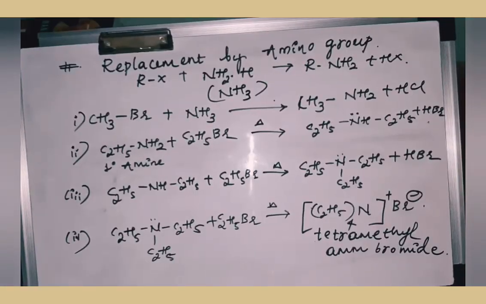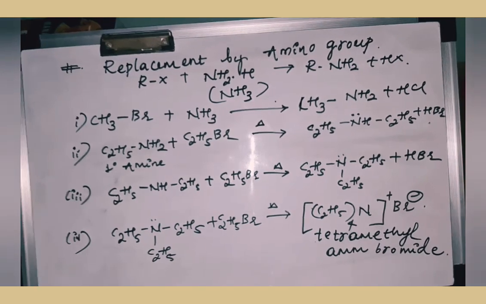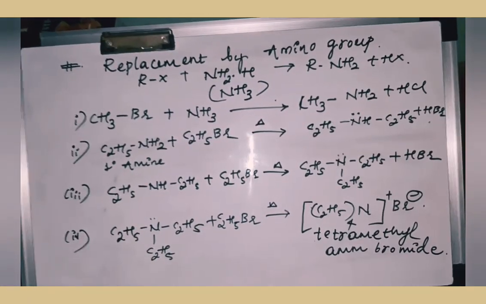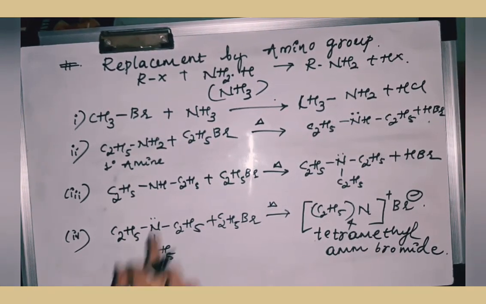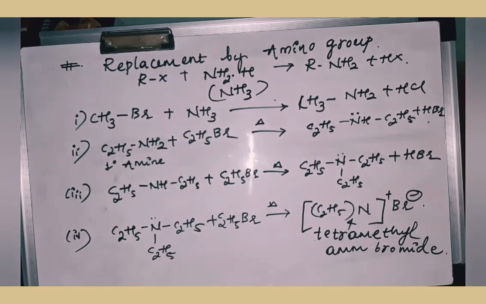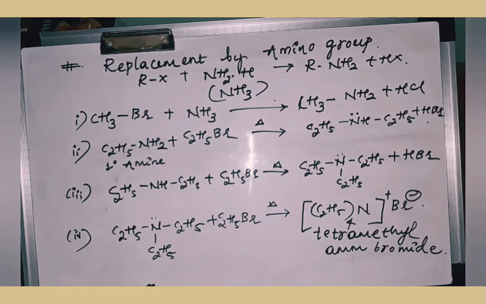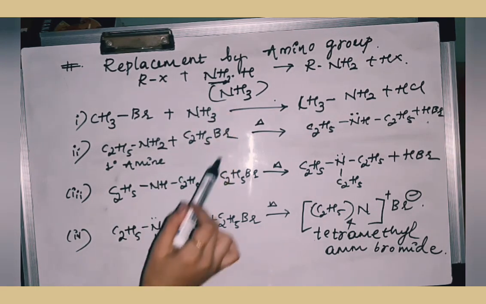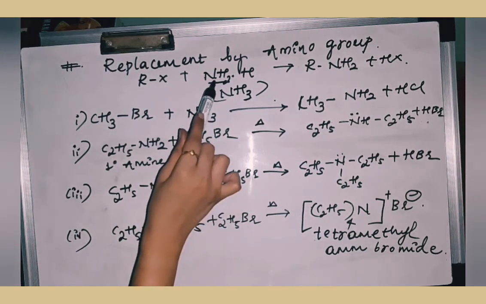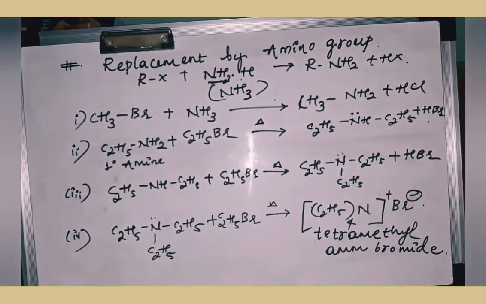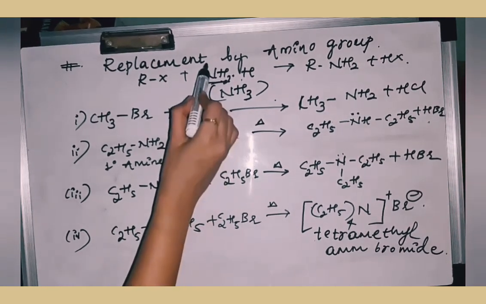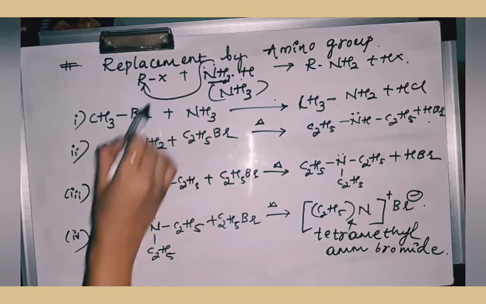The next nucleophilic substitution reaction is by using ammonia, that is replacement by amino group. Whenever alkyl halides are reacted with ammonia, which is NH3, out of these 3 hydrogens, the amino group is NH2. The same NH3 I am writing in this way, NH2 and H. How exactly the reaction takes place here is, the nucleophile is amino, that is NH2.